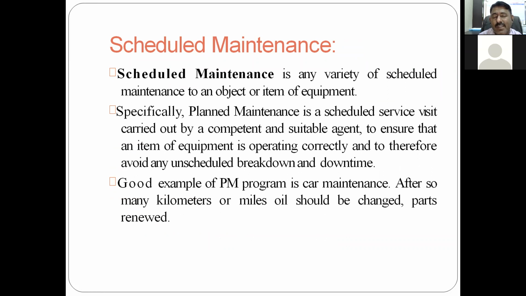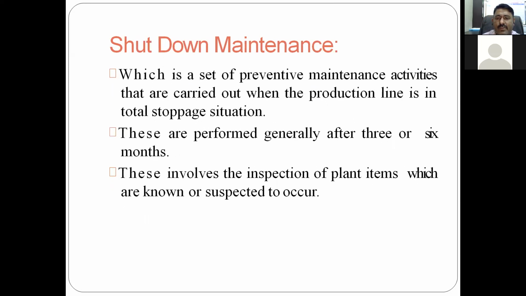We have discussed one example, the example of a bike. After maybe 2000 kilometers or after maybe 3 months, whichever is lesser, as suggested by the bike or car manufacturer, the vehicle is taken to the garage for maintenance. There, the oil is changed, the carburetor filter is cleaned, and in a four-wheeler the alignment and other parts are checked. So this is scheduled maintenance. We already discussed it. Then the shutdown maintenance.